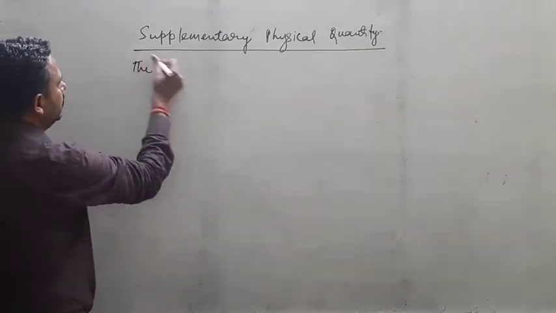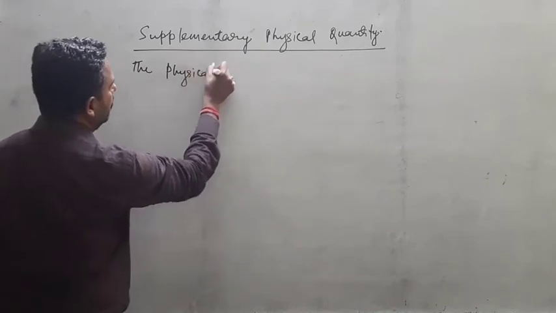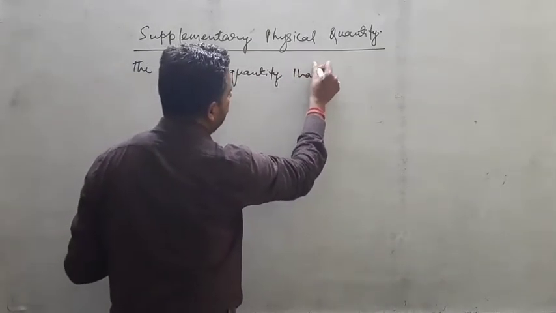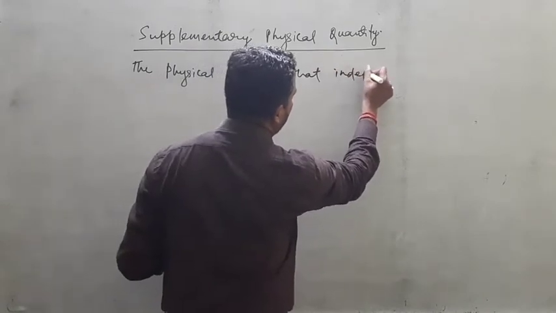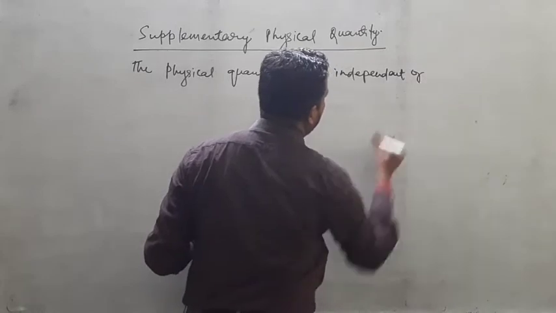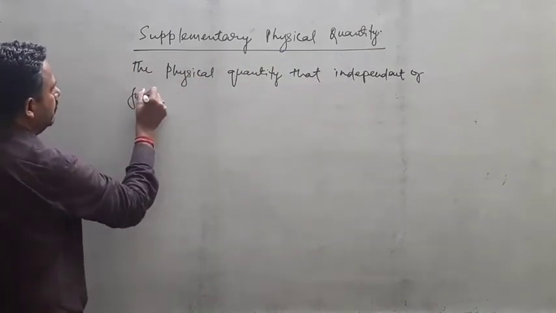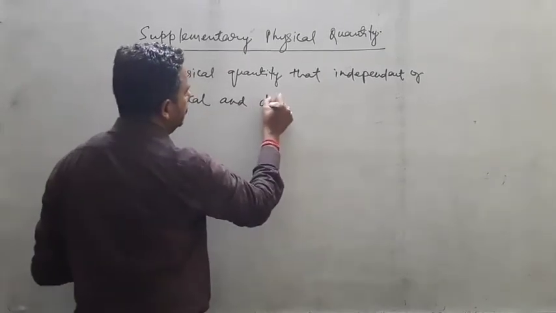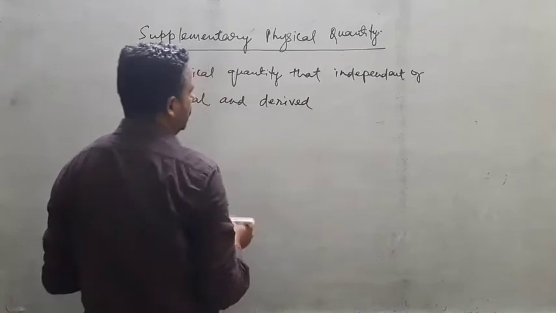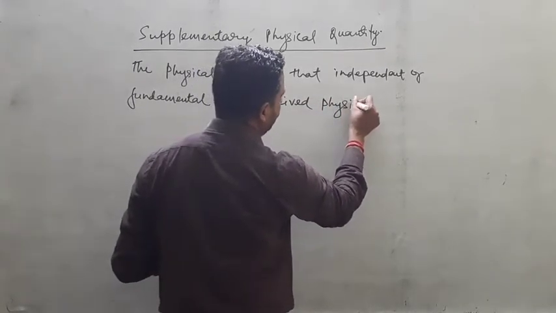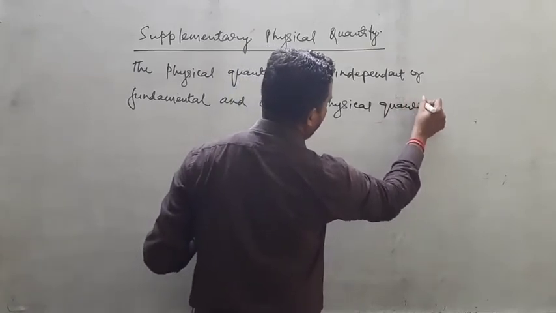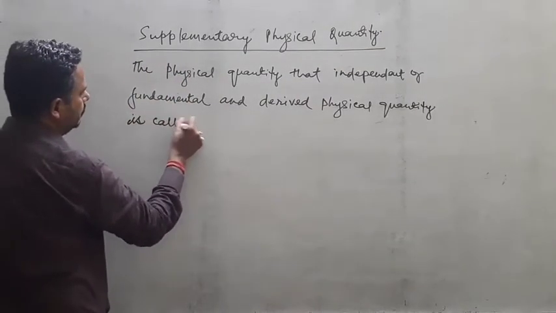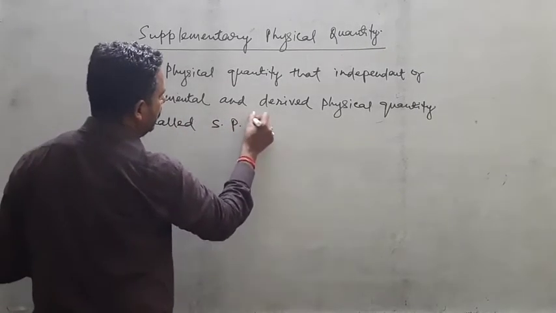The physical quantity that is independent of fundamental and derived physical quantity is called supplementary physical quantity.